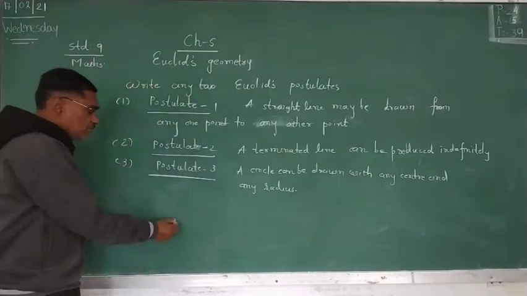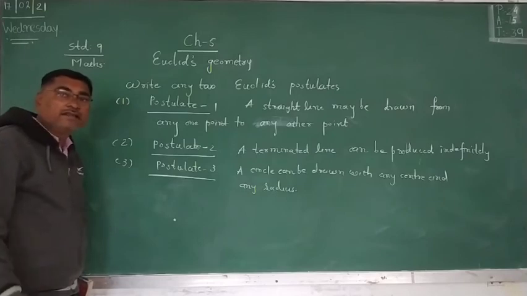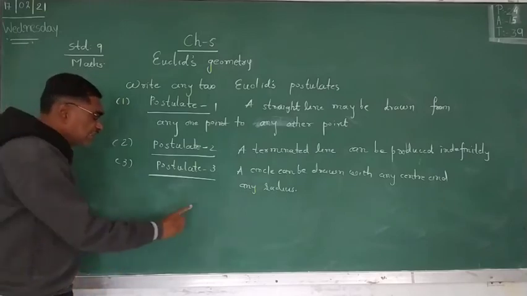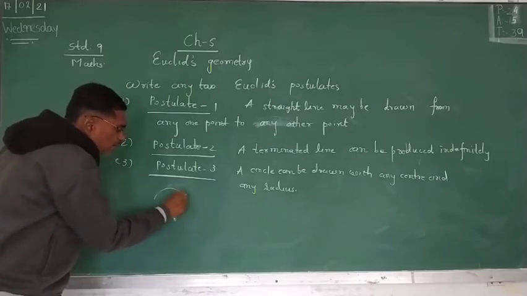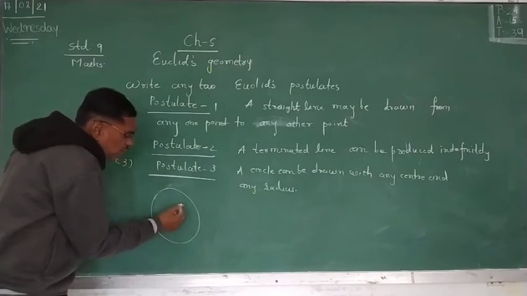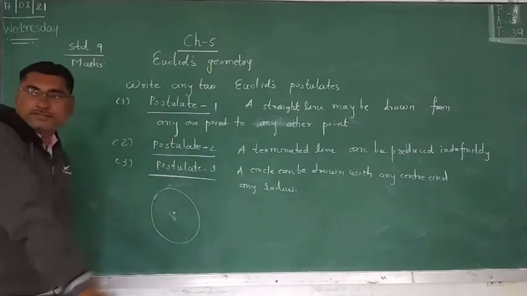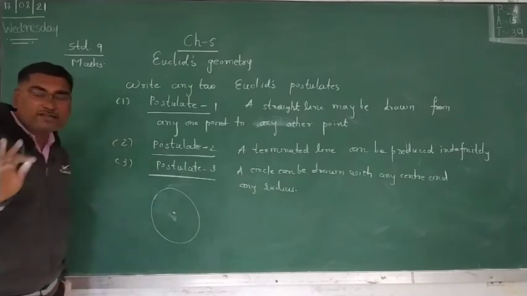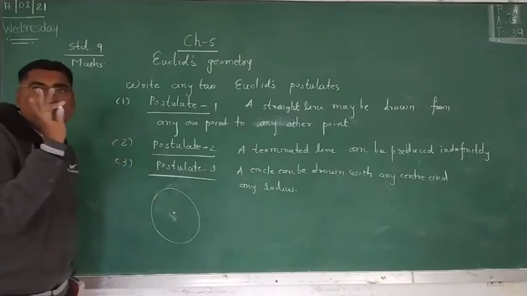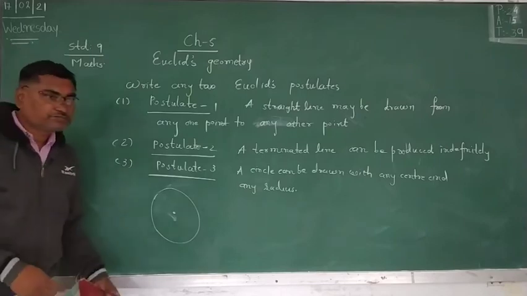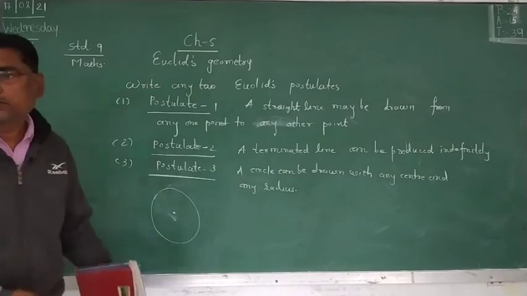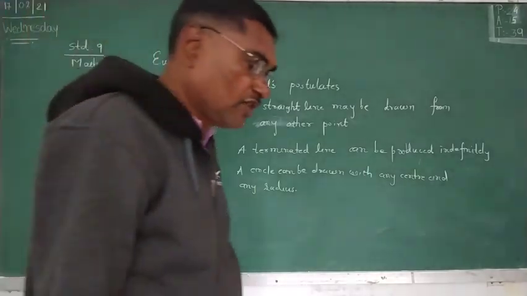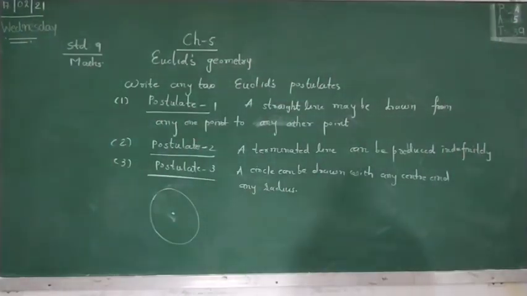If you take a center and then take a radius of 4 cm, 5 cm, 6 cm, whatever radius, you can draw the circle, with any center and any radius. You need not draw any figure in your notebook. It is only for your understanding. So that is postulate 3. Now the remaining 2 we will do in the next video.